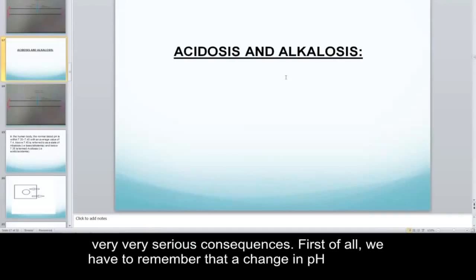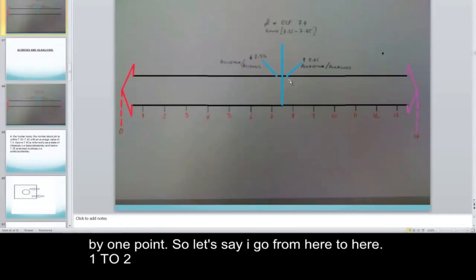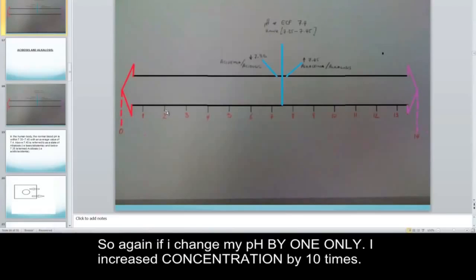First of all, we have to remember that a change in pH by 1 point, so let's say I go from 1 to 2, is actually an increase in concentration by 10 times. So again, if I change my pH by 1 only, I increase concentration by 10 times.